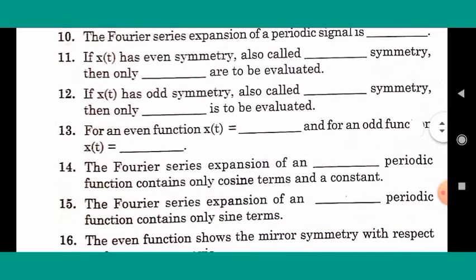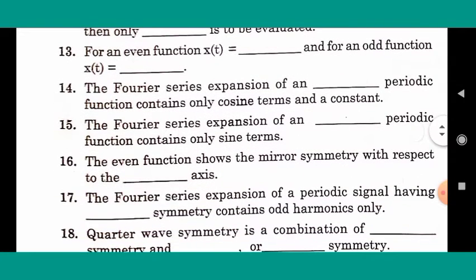Next, for an even function x(t) equals blank, and for an odd function x(t) equals blank. Right answer is x(-t) and -x(-t). Next, the Fourier series expansion of a blank periodic function contains only cosine terms and constant. 14. Right answer is even. Next, the Fourier series expansion of a blank periodic function contains only sine terms. Right answer is odd.